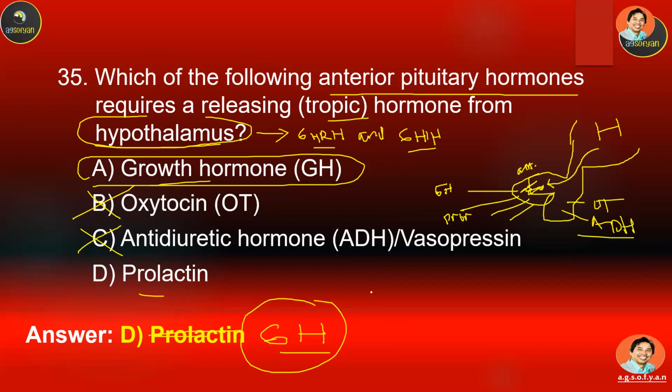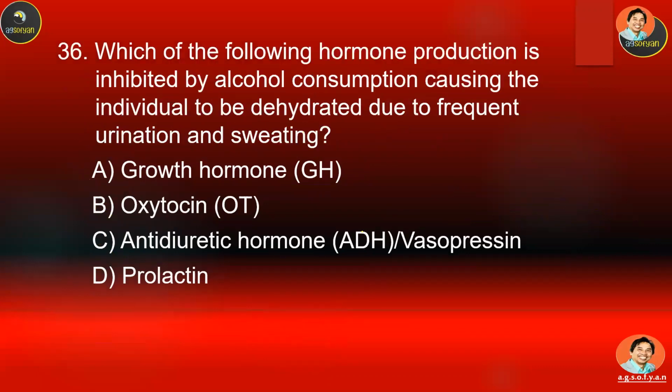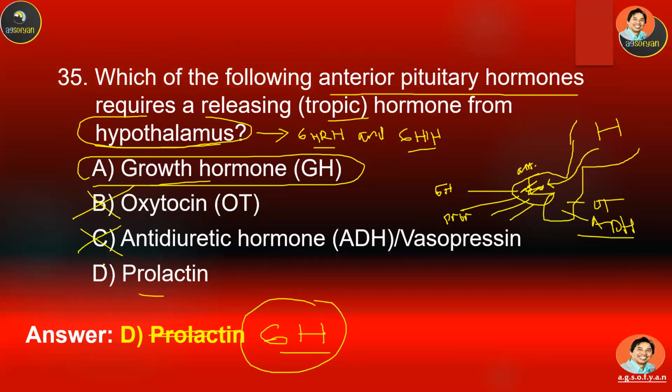Okay, let's see the next one. Okay, I think I made a mistake over here. Prolactin actually requires PIH, prolactin inhibiting hormone, and prolactin stimulating factor or releasing factor, PRF.